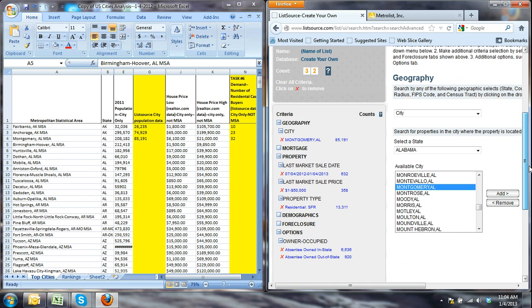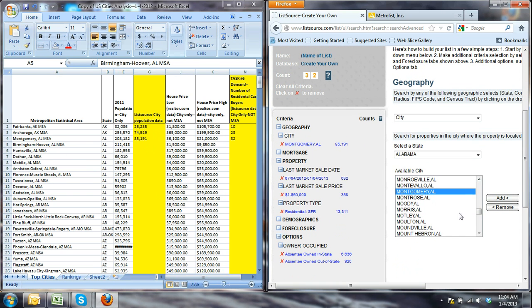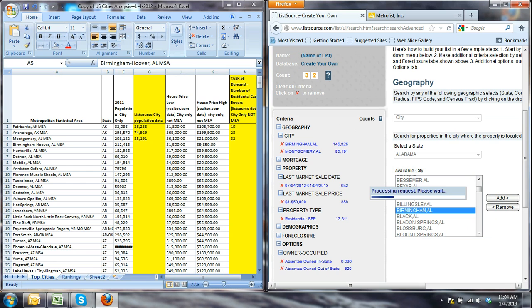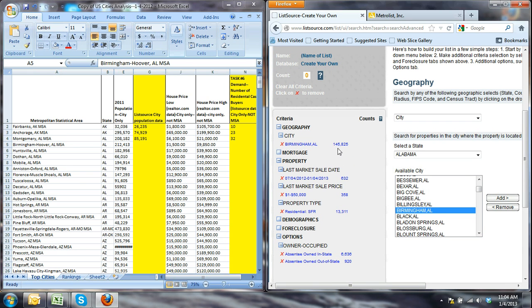So anyways, we're in Alabama. My next city is Birmingham. This is kind of a pain to find them, it's not as easy as doing the MSA. So I'll go ahead and select Birmingham, get rid of this one. And that's going to give me the population of Birmingham right here. So that's the number I'm going to enter right here.